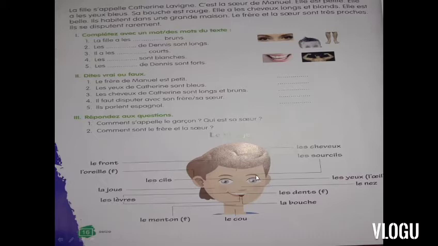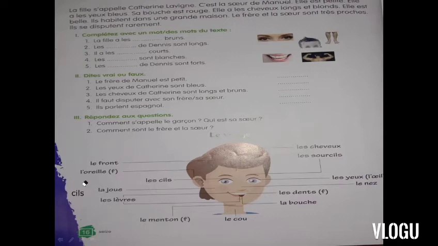Now it comes to his eyebrows, you have to listen to it, le sourcil. Now it comes to his eyes, les cils, because the spelling at the end is like this, so we have written les.